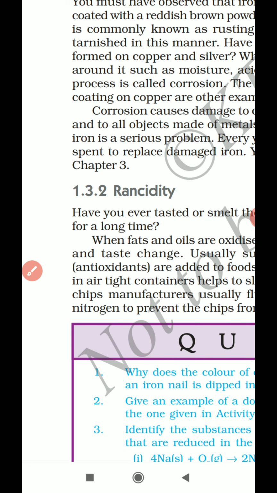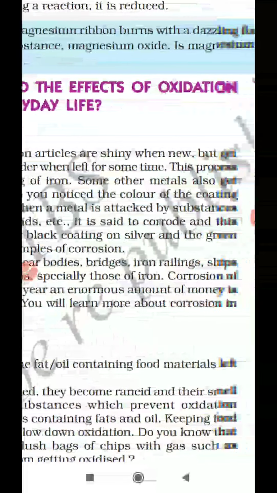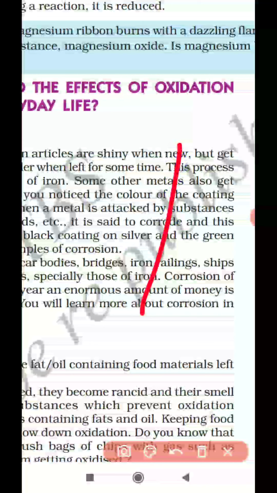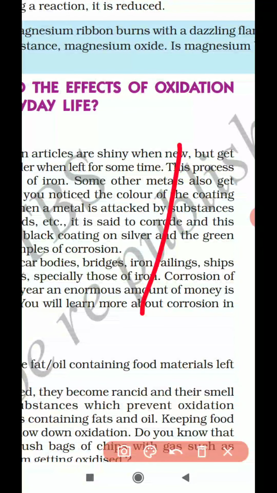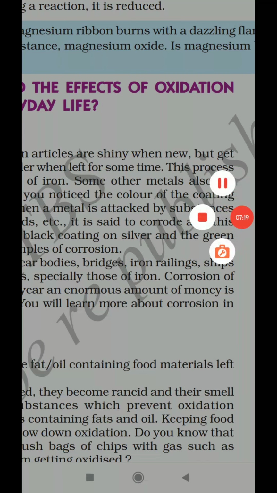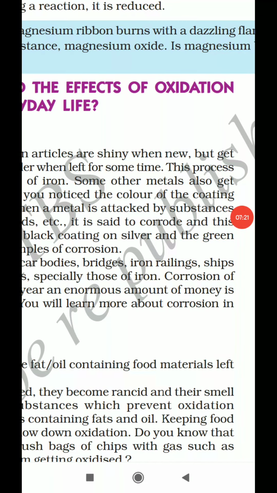So with these two effects of oxidation reaction, our chapter ends. If you have any doubt, you can get it clarified in the WhatsApp group, and shortly I will be conducting some tests in the WhatsApp group. I will let you know how I am going to conduct tests through WhatsApp, as well as share some classwork. You can complete that classwork in the proper science classwork book issued by our school. With that, next week we will be meeting for the next chapter, which is life processes. So get ready to hear that lecture. Thank you.